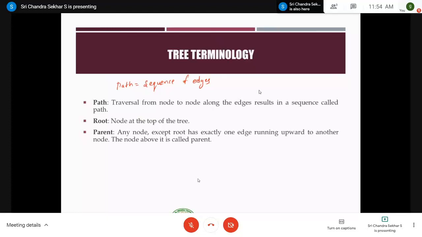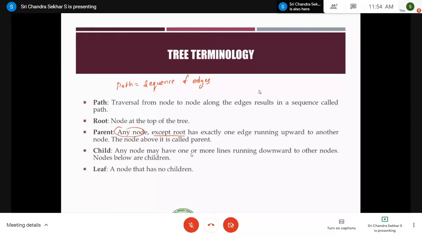So while defining the parent, you should be very careful that you should not include the root node, right? The definition says that any node except the root node which has exactly one edge running upward to another node, the node above it is called the parent. This we have discussed in the previous example, right? And similarly, child. Any node may have one or more lines running downward to the next level. Those are called children.